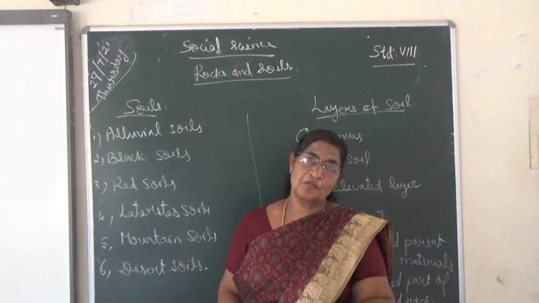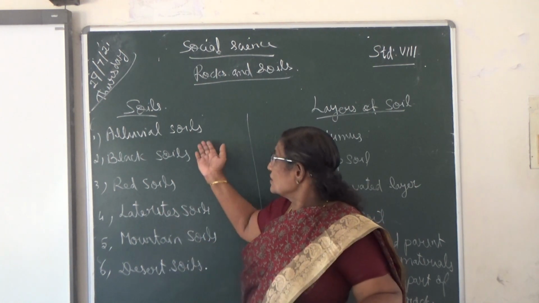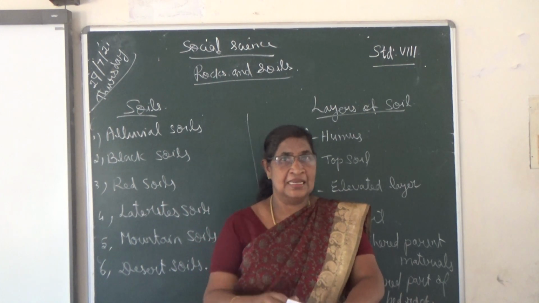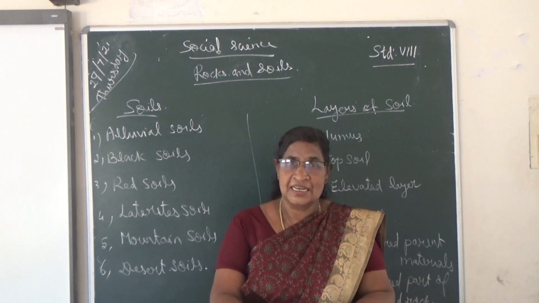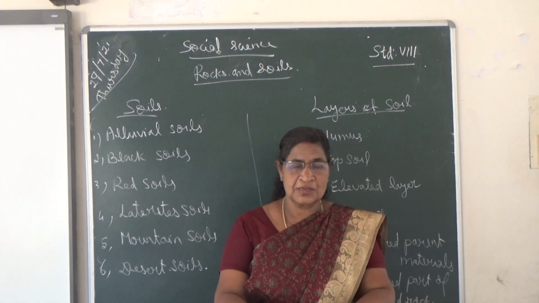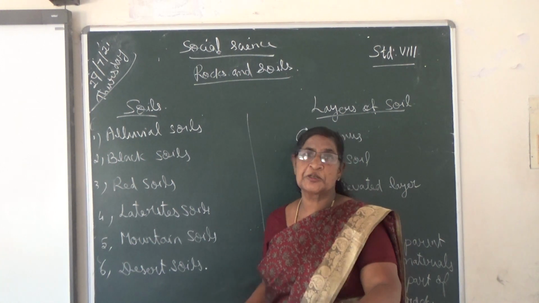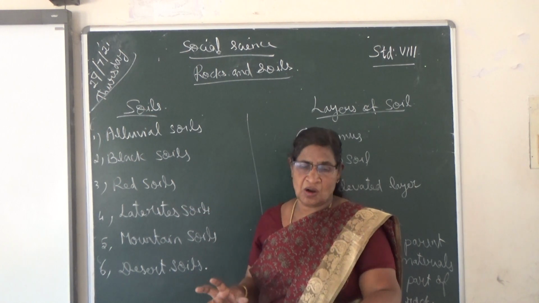In which regions can we find this type of soil, the alluvial soils? We can find them in river valleys, flood plains, and coastal areas. It is the most productive soil. It is productive and very rich soil also.